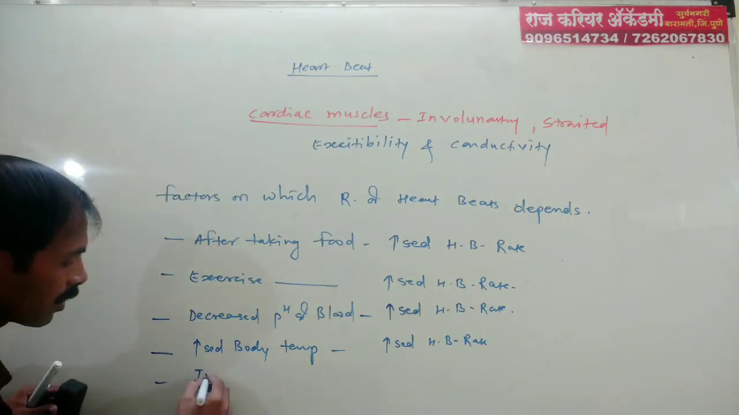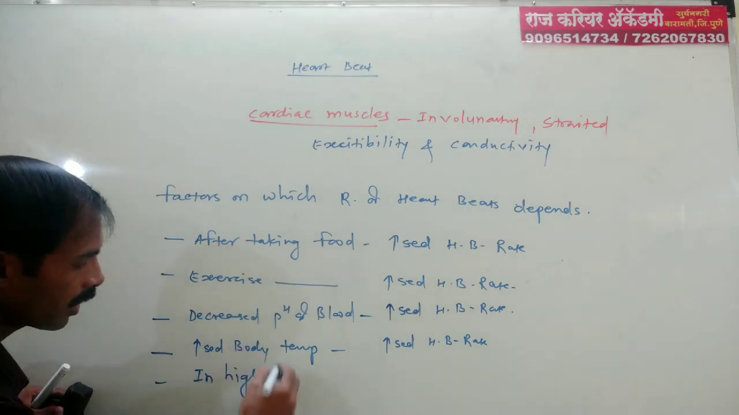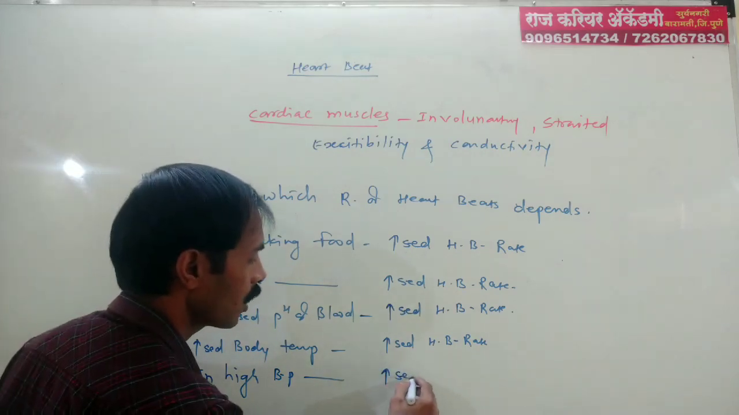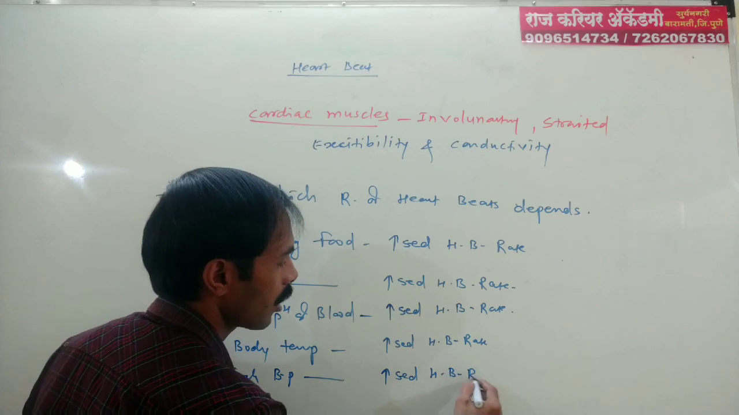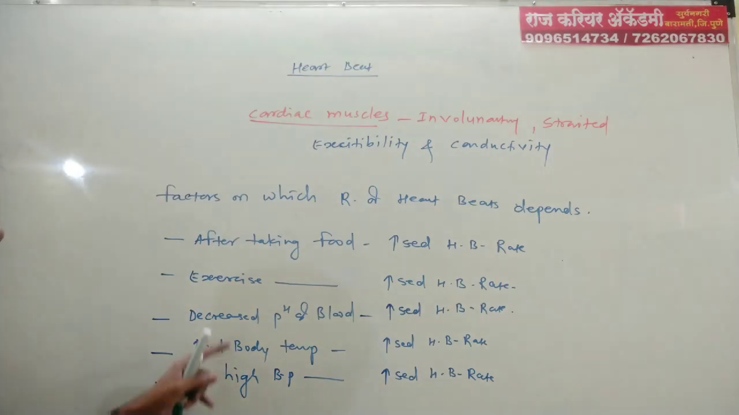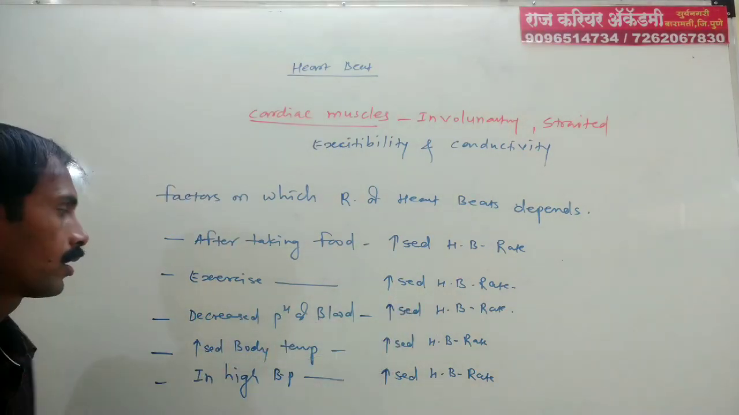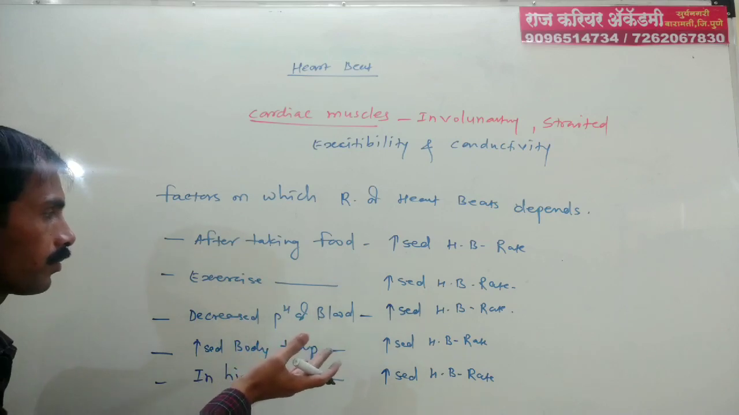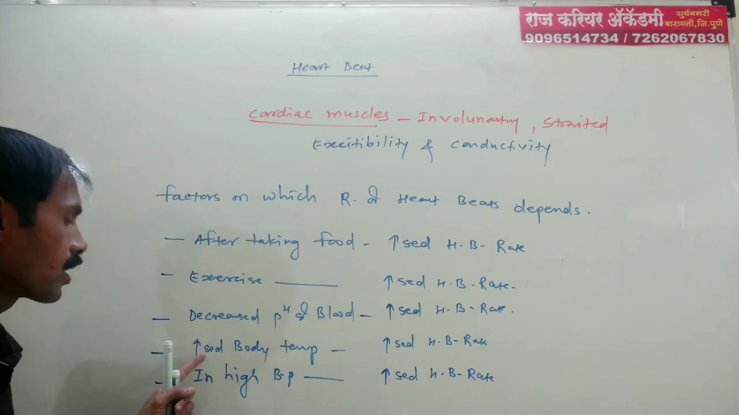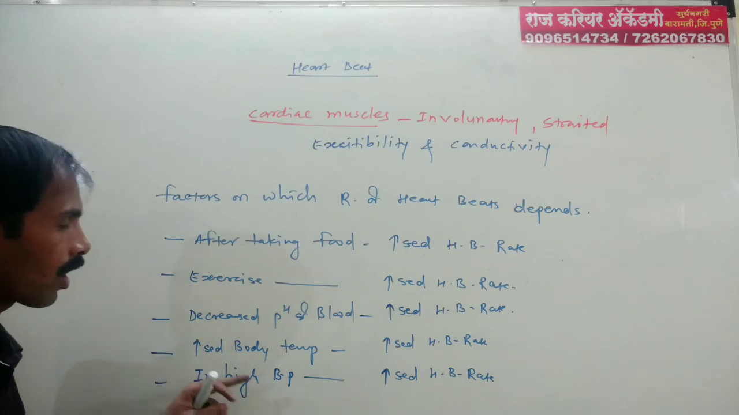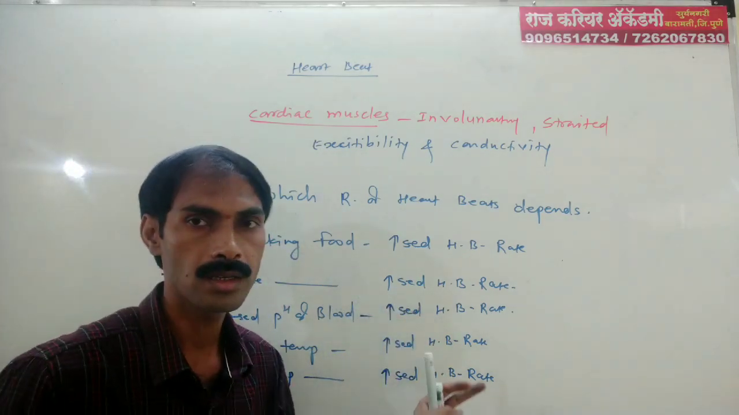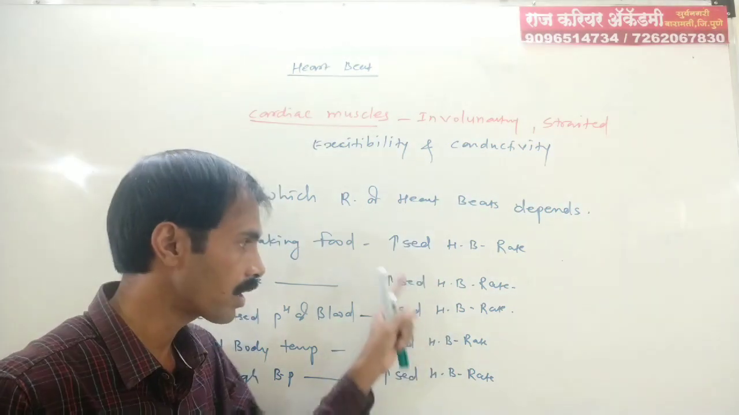And in high BP condition, if the blood pressure of the body increases, the rate of heartbeat also increases. In competitive exams, a question may be asked from this point: what happens to the rate of heartbeat after exercise, when the pH of the blood decreases, when the body temperature increases, in high blood pressure condition, or after taking food? In all these situations, heartbeat rate increases.